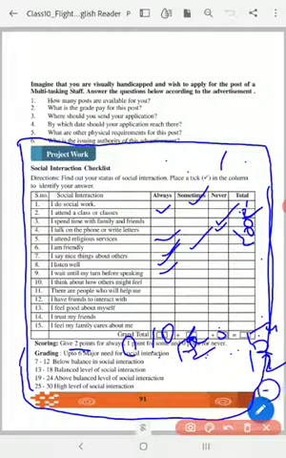After finding my total points, I see it here. Grade 7 to 12 means below balance in social interaction. So if I get 12 marks, my social interaction is below balance. If you get within 19 to 24, then you have an above balance level of social interaction. If you get below 12, it means you have to improve in your social interaction. So this project is about all that.